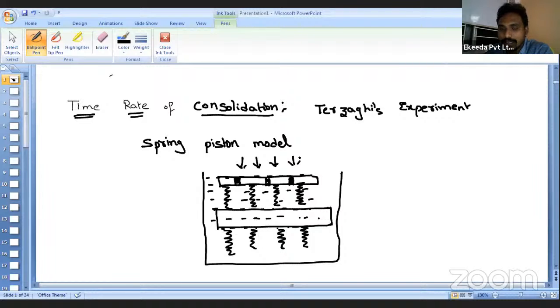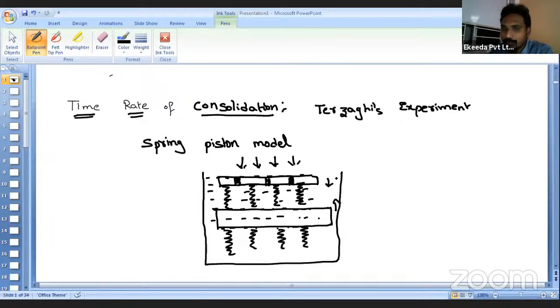Because of that pressure and the drainage conditions surrounding the cohesive soil, the water will expel. As the water expels, the soil's thickness decreases. Here we represent the decrease in soil thickness by moving the pistons towards each other.